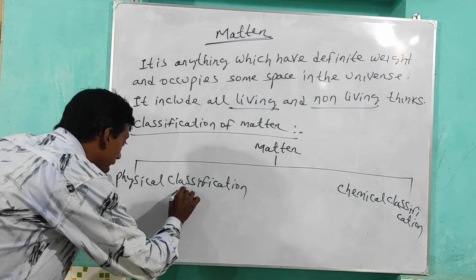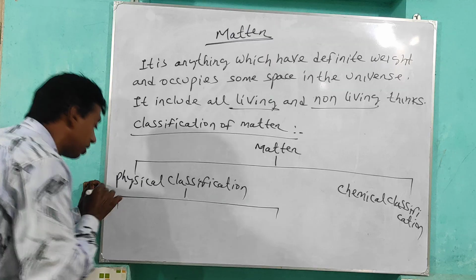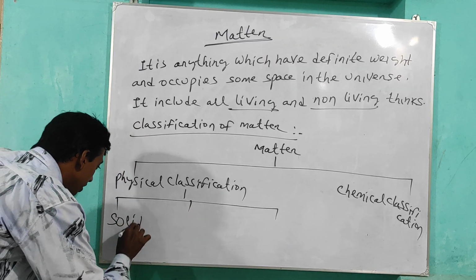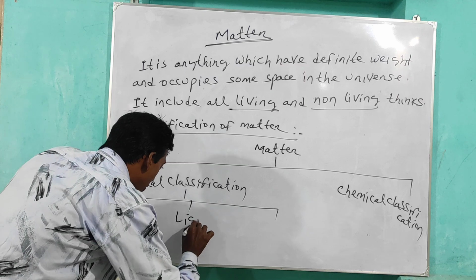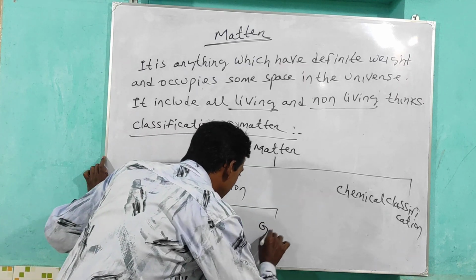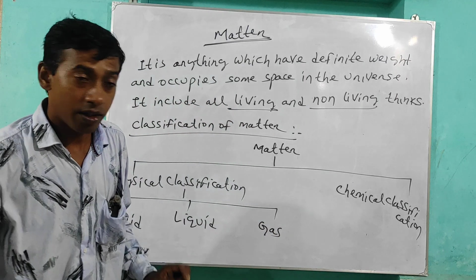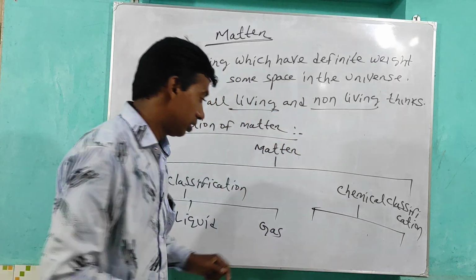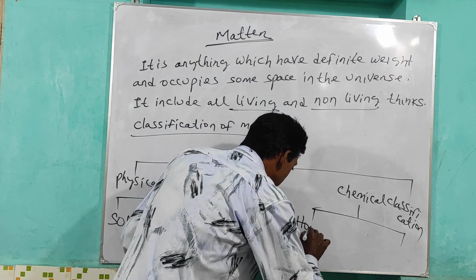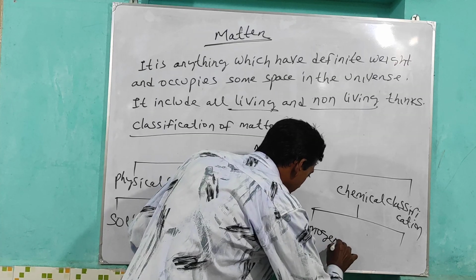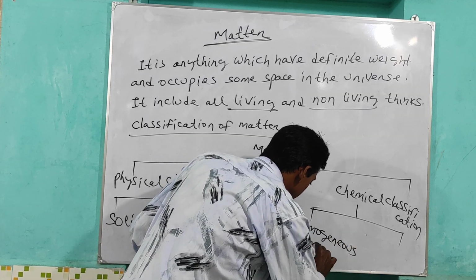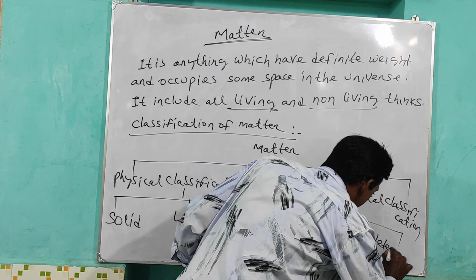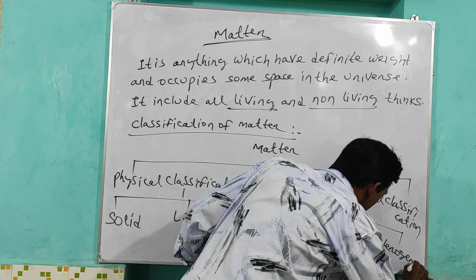Physical classification is again of three types: solid, liquid, and gas. Similarly, chemical classification has two types: homogeneous matter and heterogeneous matter.